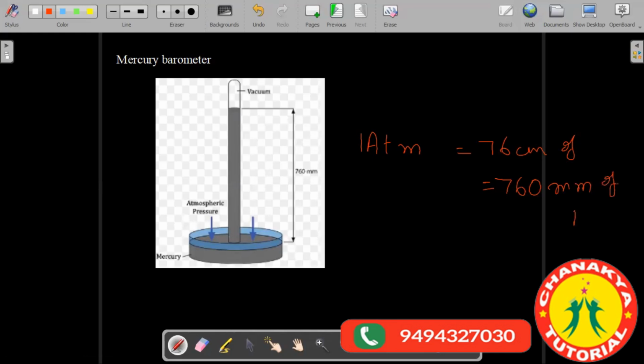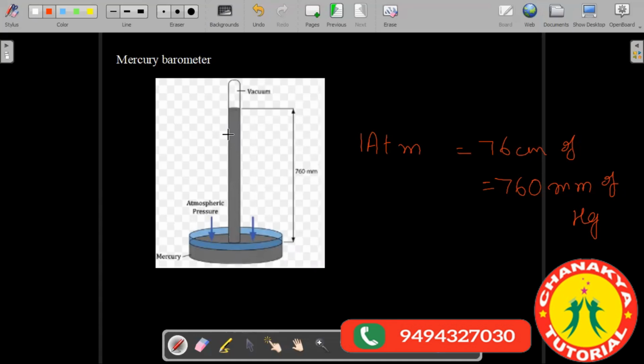That means the mercury will be pushed to a height of 760 millimeters only, or 76 centimeters. Now, if the pressure increases, the mercury will rise up. If the pressure decreases, the mercury will fall down.